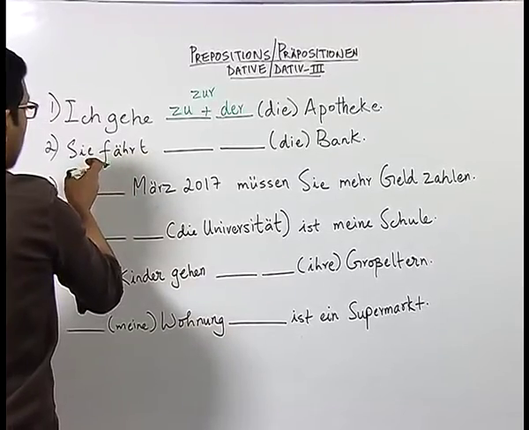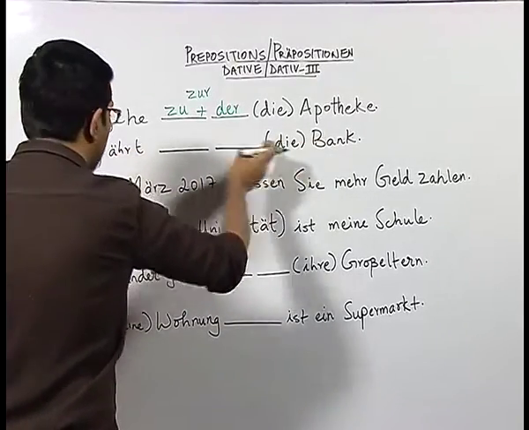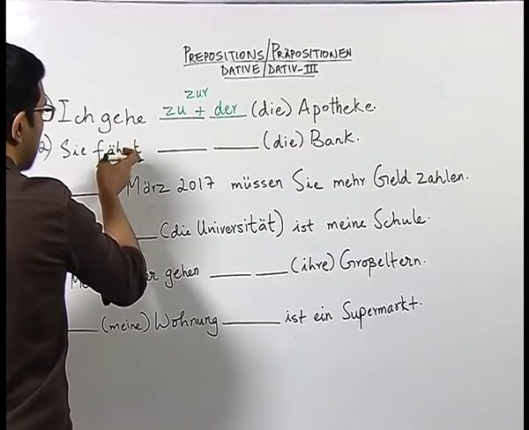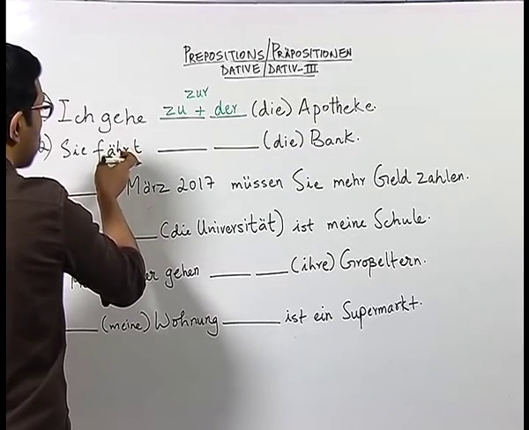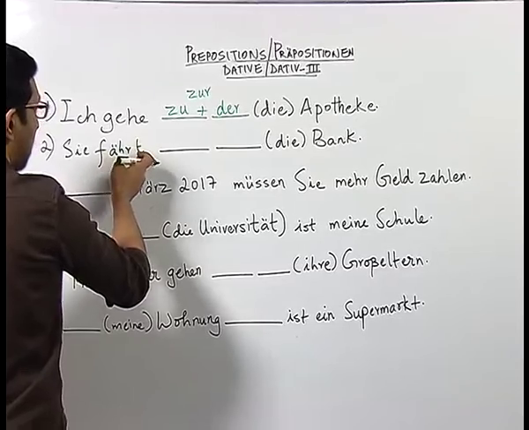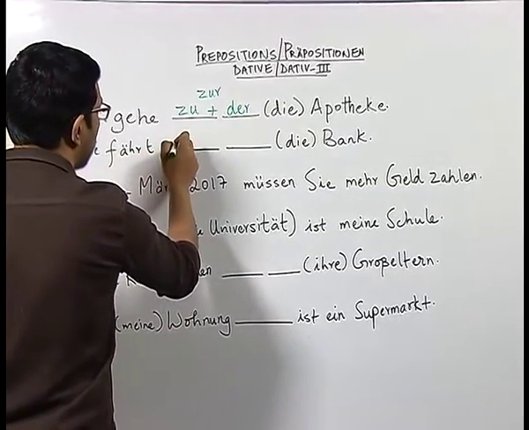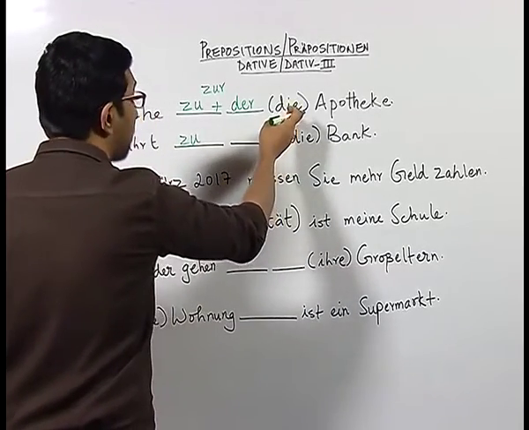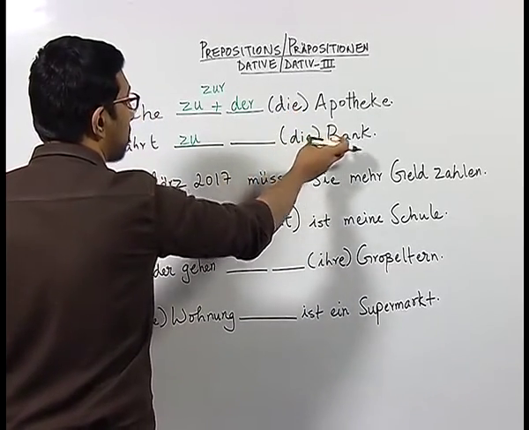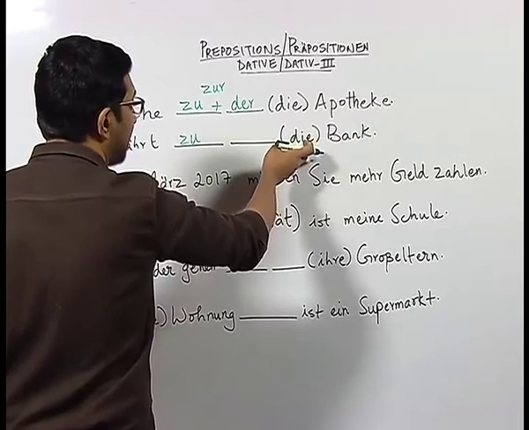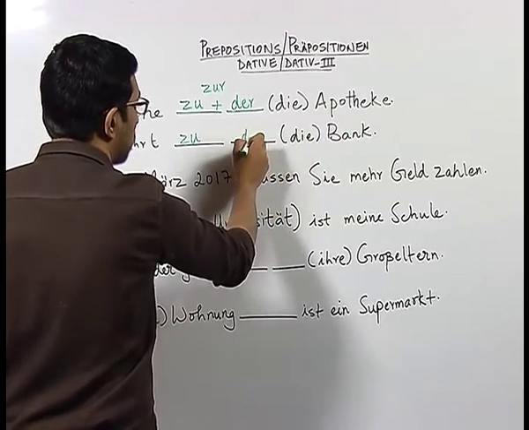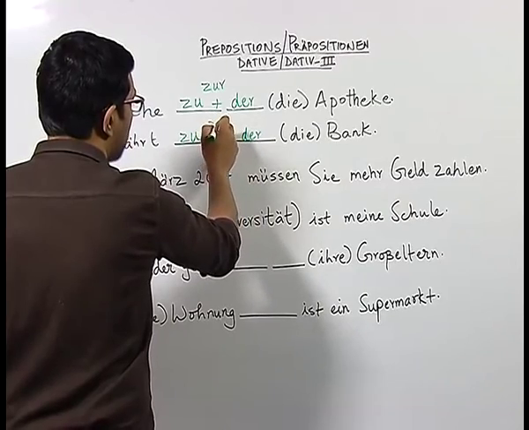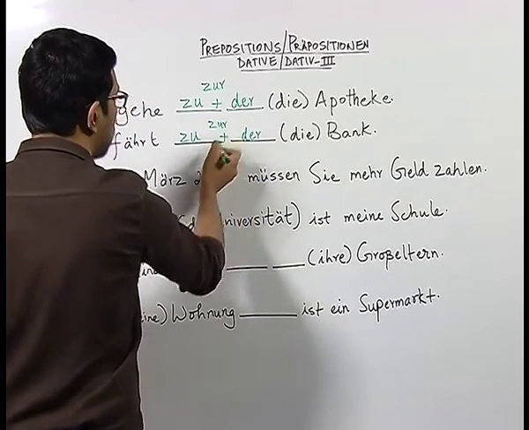Now, in sentence number 2, Sie fährt zu die Bank. Here again we have a movement verb fährt, which is from the verb fahren, which means to drive or to travel. In this context also we use the preposition zu, and like in the previous example, for the noun Bank we have the article die, which is converted into der, and we can always combine it if we want and make it into zur.